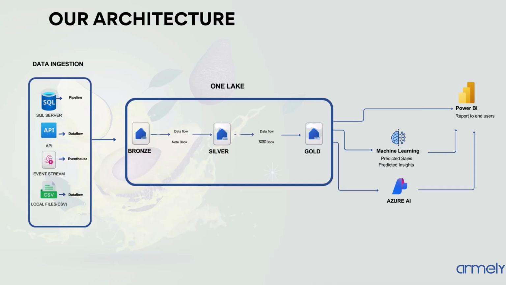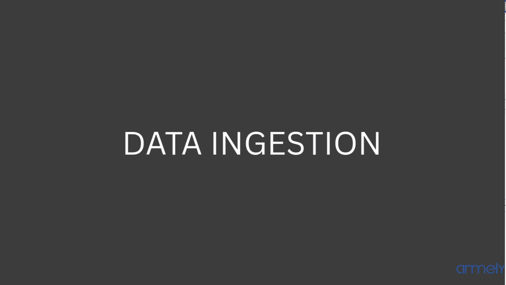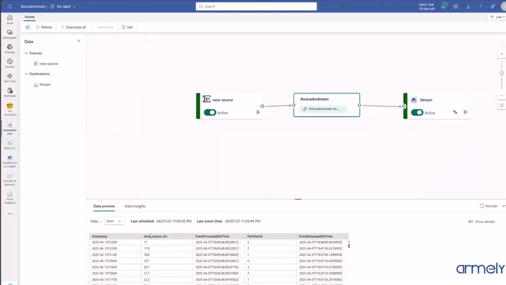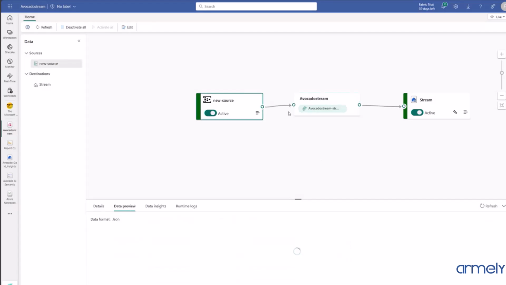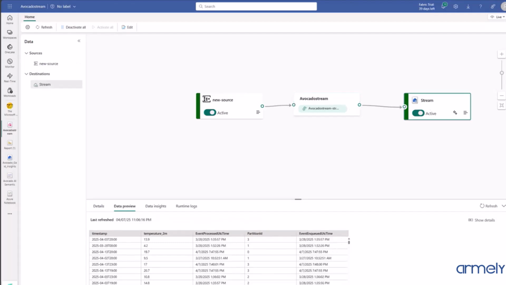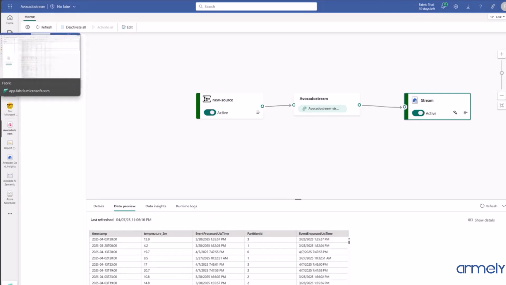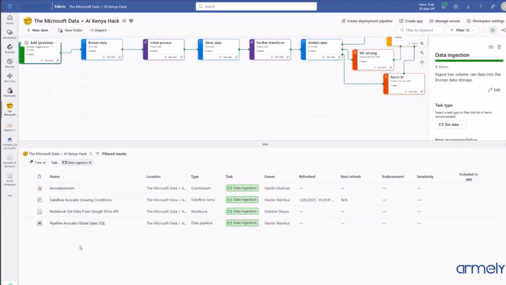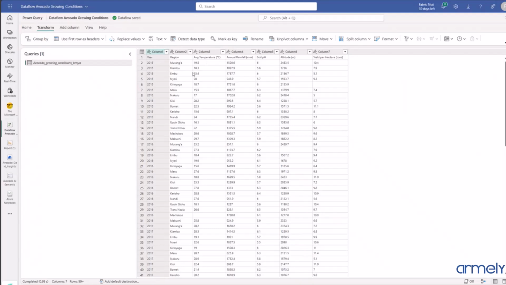So onto the data ingestion, we start with the event stream. With event stream, you got live weather API data, and then it was transformed and stored in Bronze Lakehouse. The other way of ingesting data in Fabric is using a data flow where you get the data from a local file, that is a CSV file. You can see the data, and then it transformed it.